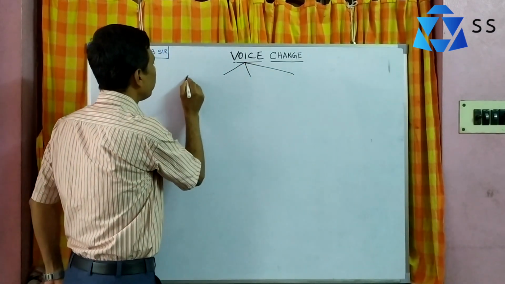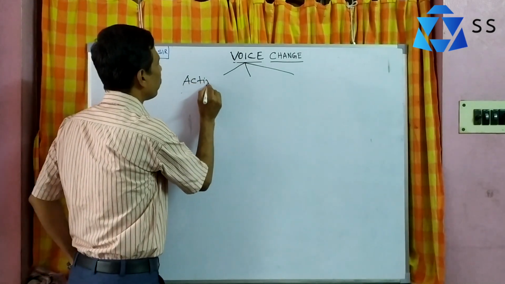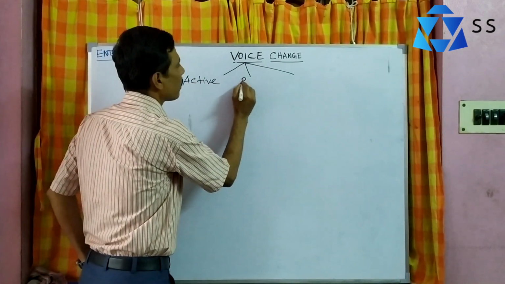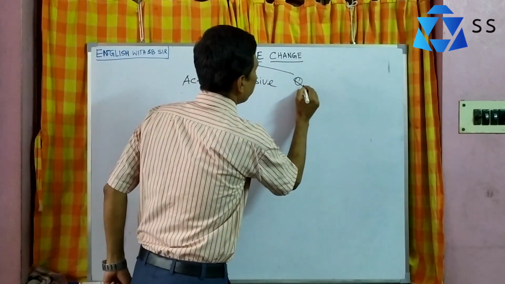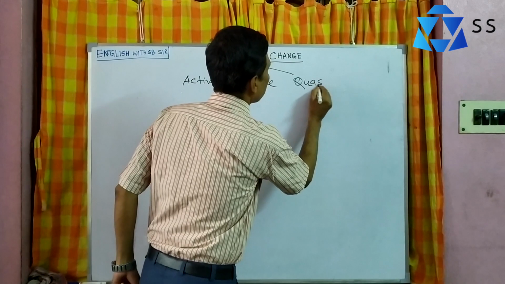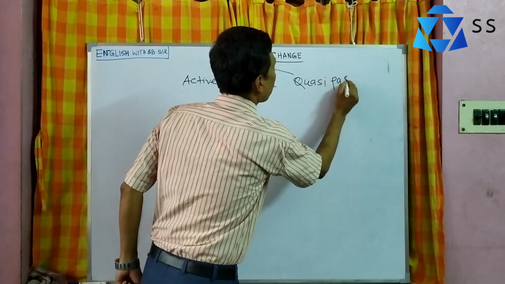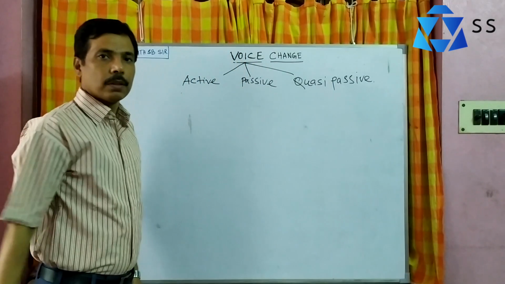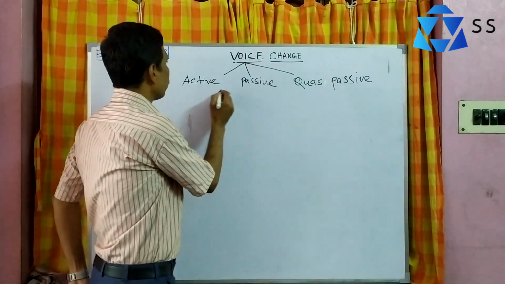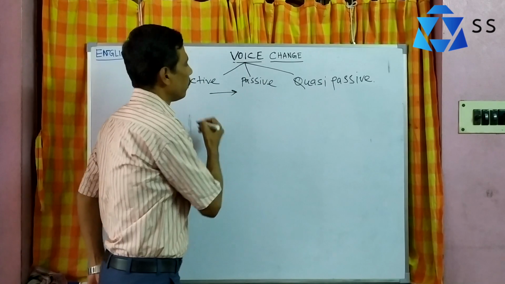First, active. Number two, passive. Number three, quasi-passive. Today we learn how to change from active to passive.